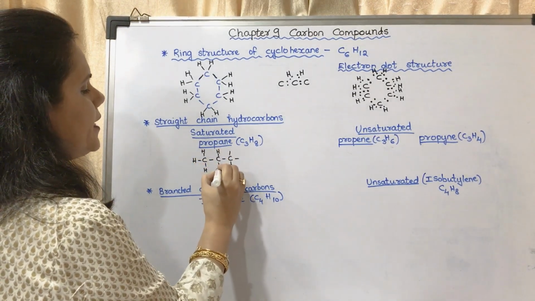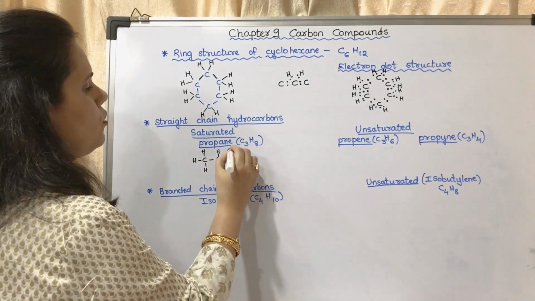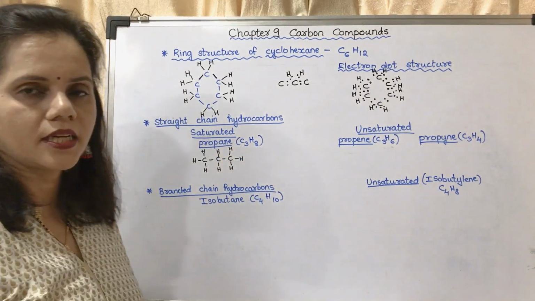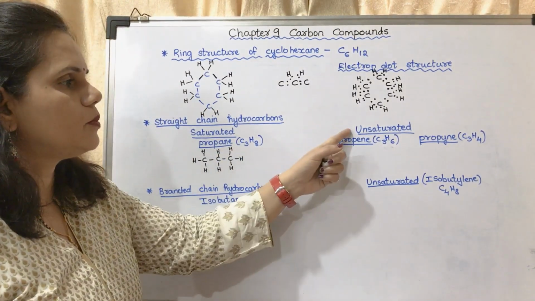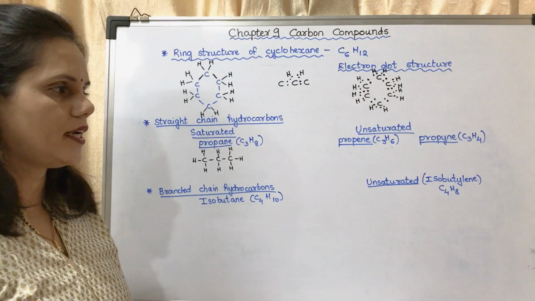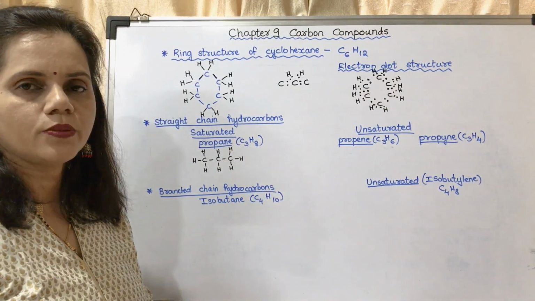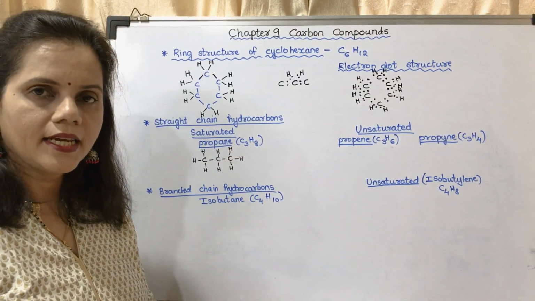And towards the sides, this will be the structure of propane. Okay, this will be the structure of propane. Now we may move on to the next, that is unsaturated. In unsaturated, the first one is propene, that is an alkene.